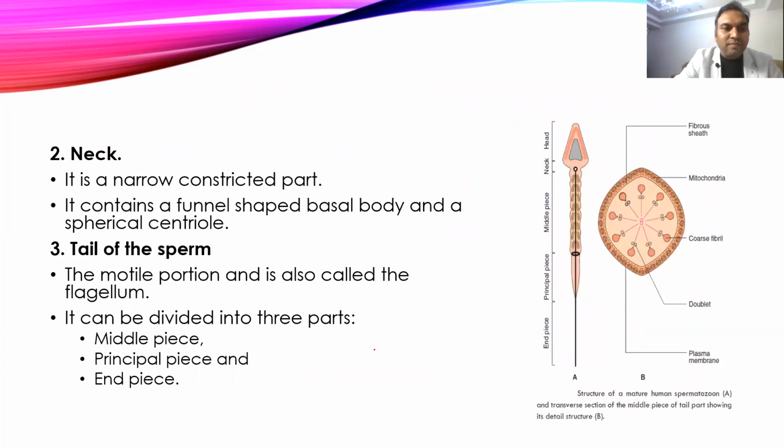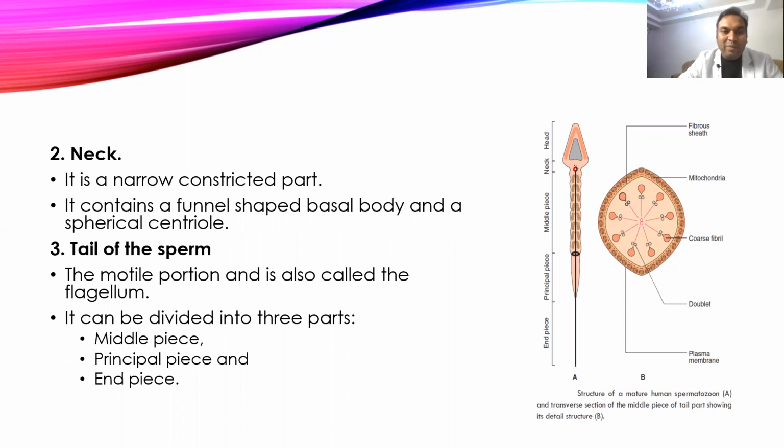Then come to the neck. The neck is a very small constricted portion between the tail of the sperm and the body, and it contains centrioles. Centrioles, you know, are important for cell division. Those centrioles arrange themselves in the center, and this provides the base for the principal piece or central flagellar piece, the motile piece. Attachment will occur at this centriole, and then it continues as the tail of the sperm, which is divided into three different parts: middle piece, principal piece, and end piece.